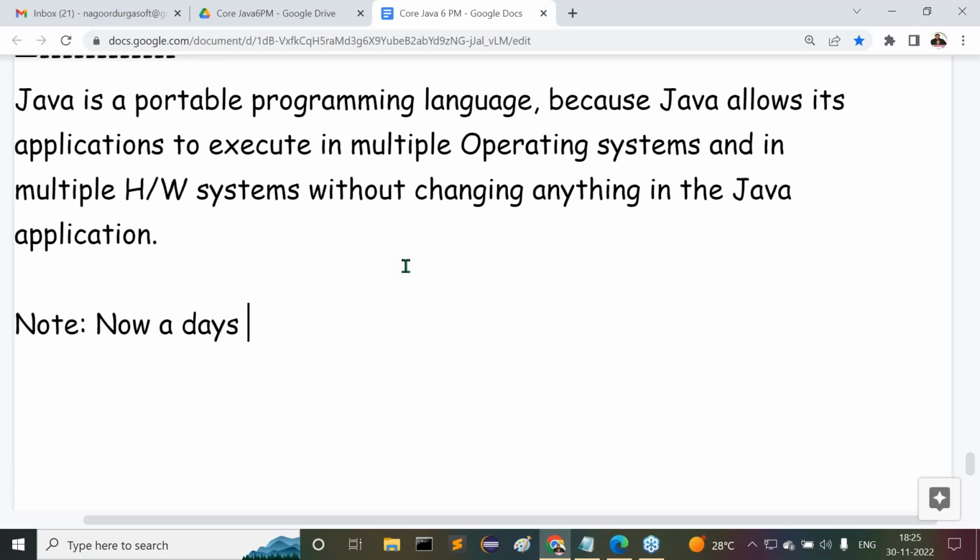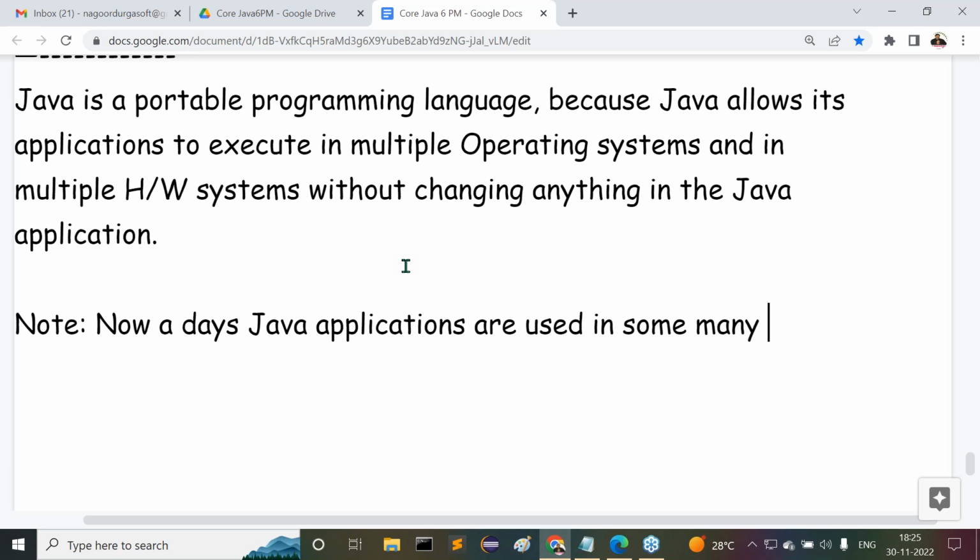Nowadays Java applications are used in huge numbers of machines, nearly 1 billion devices run Java. That point I can show while installing the Java software.